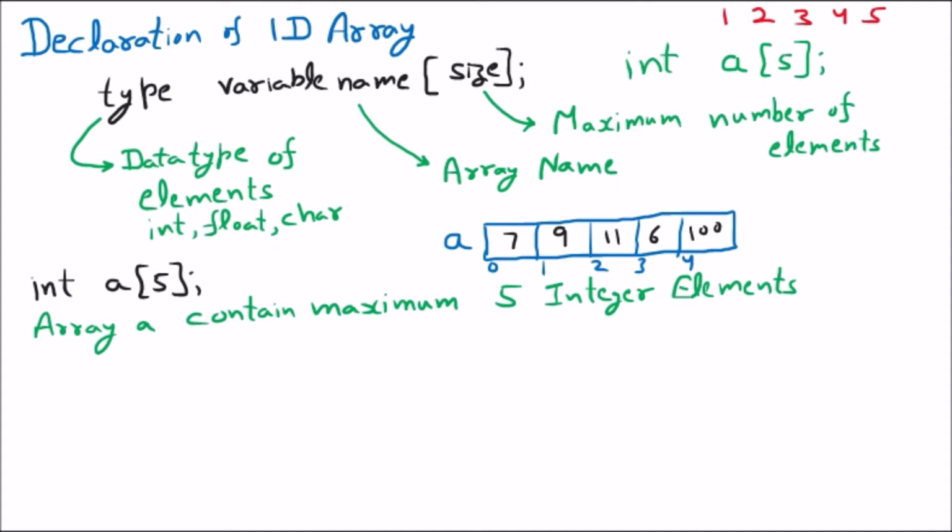If I have to store the 5 values, then normally we have to declare 5 variables like a, b, c, d, e. Usually we declare the 5 variables and then we store their values: a as 7, b as 9, c as 11, then d as 6 and e as 100.